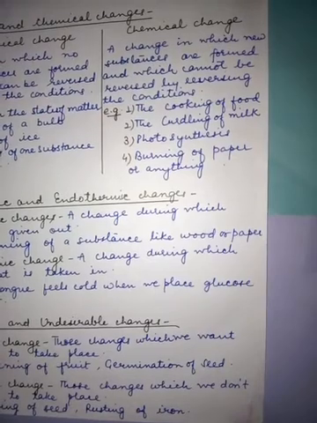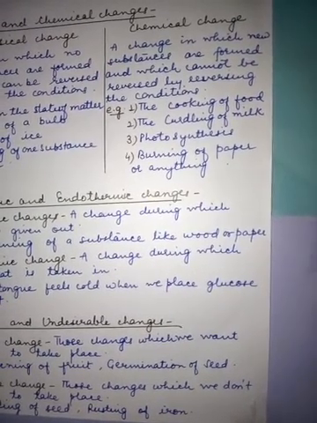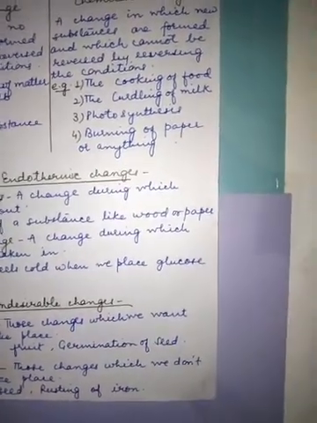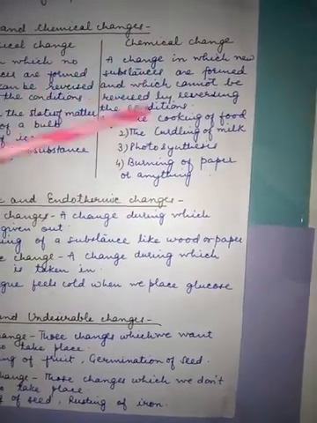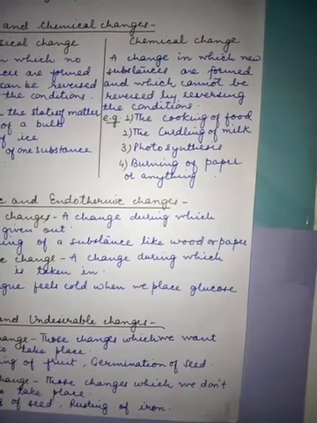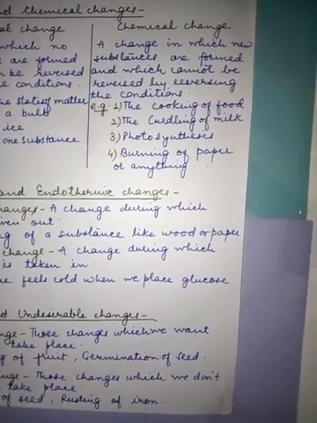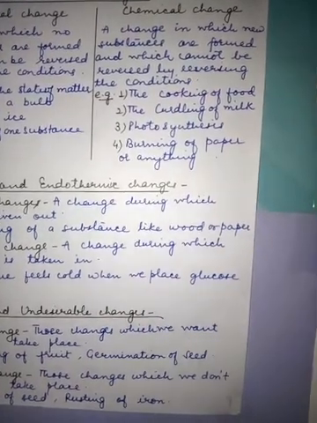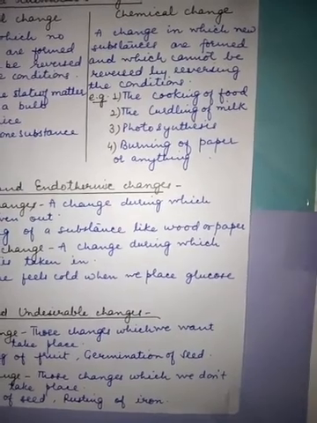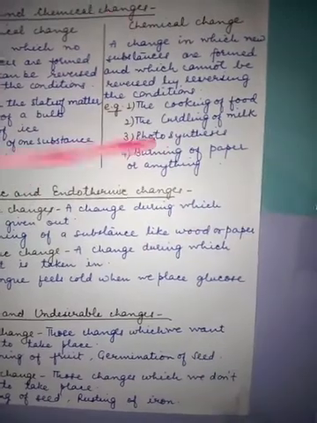Like curdling of milk, we get the curd when we do this curdling of milk. From curd we cannot get the milk back. So this is a chemical change. Photosynthesis: green plants prepare their food in the presence of carbon dioxide, water, and sunlight. By using these things, plants prepare food. Food is a new substance, and you cannot get that change reversed. So this is a chemical change.